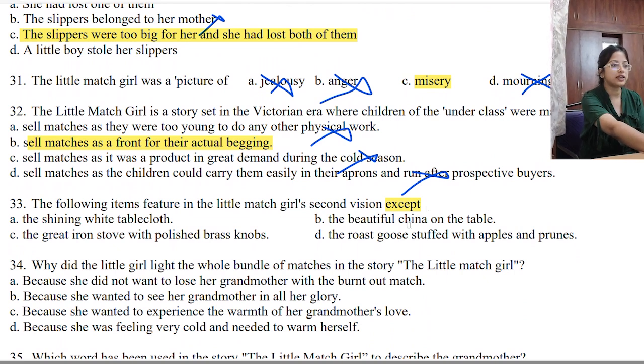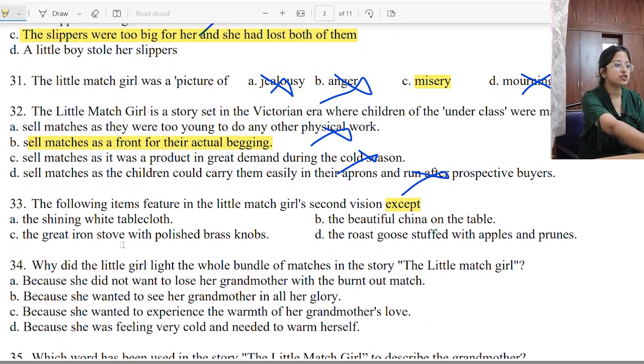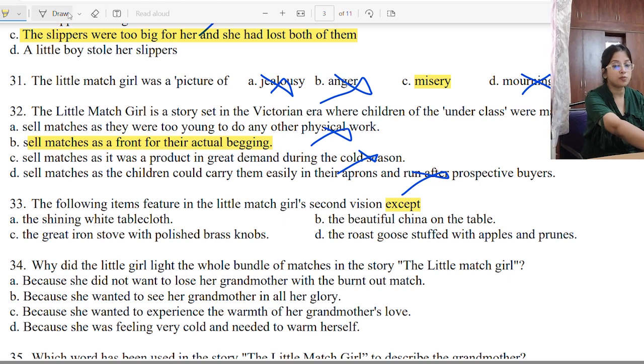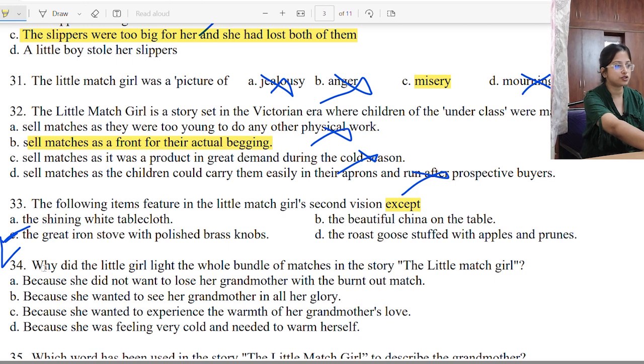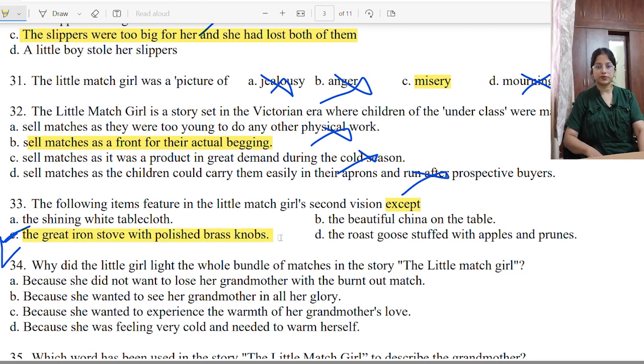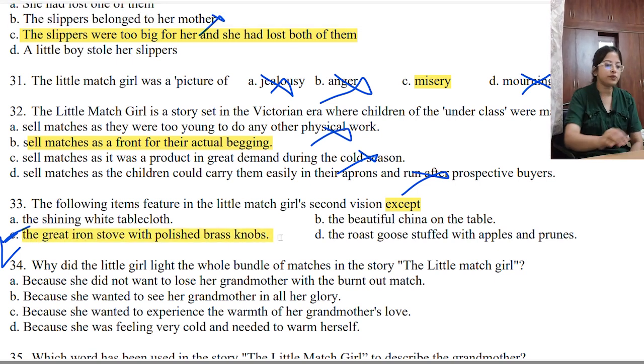The beautiful china on the table. The great iron stove with polished brass knobs. This one was the first vision, right? The roast goose was also the second vision. So which one is incorrect over here? Option number C. Okay, except is written. So option number C is incorrect. This one was the first vision, not the second vision, the great iron stove. That symbolized warmth.